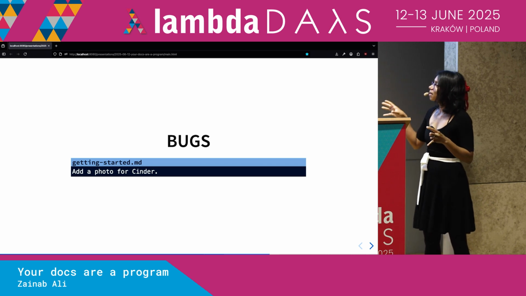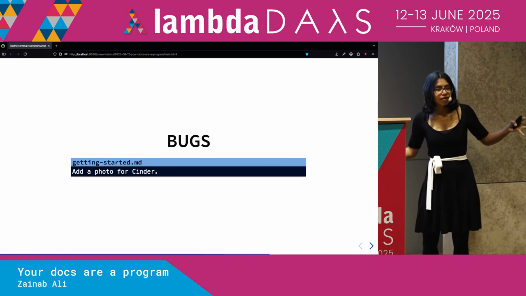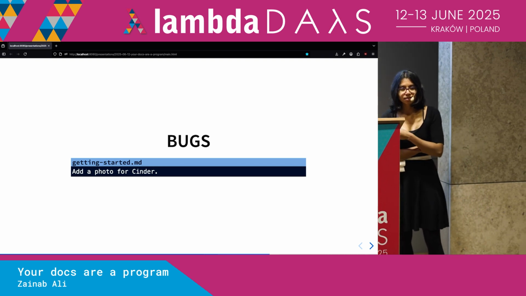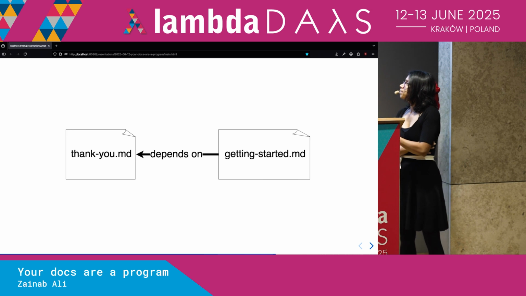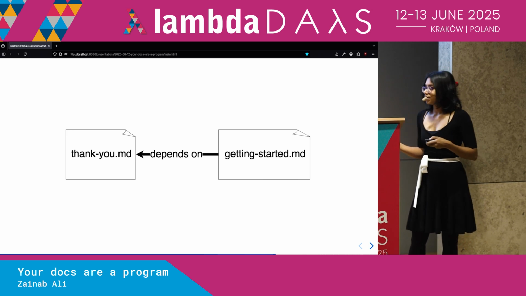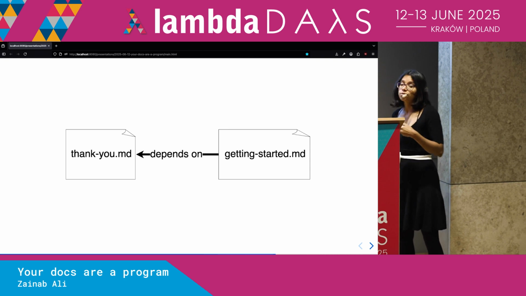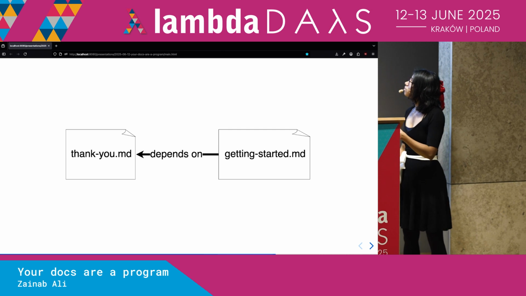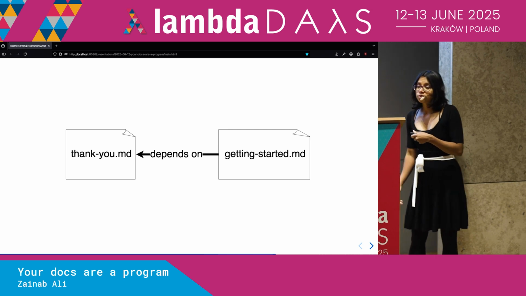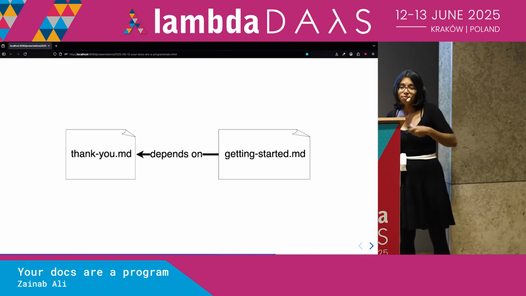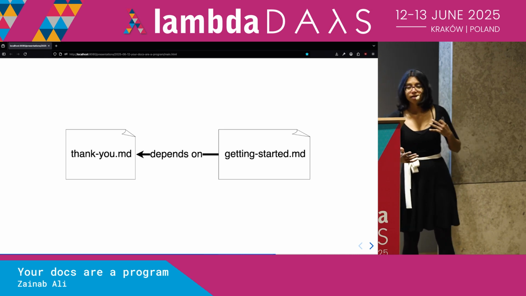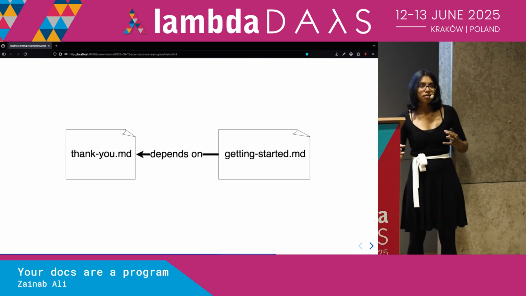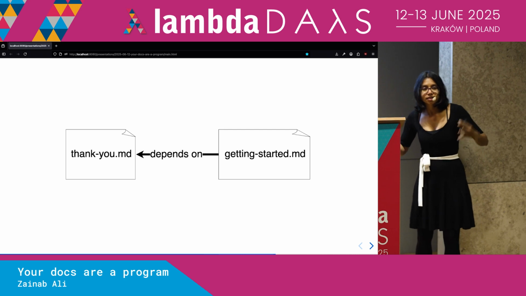Now, let's take a step back and let's think, okay, well, if this was actually a programming language, right, and if we were writing a program, how would we solve this? Maybe one way of thinking about it might be that we would have this thank you file, and that would have a list of all of our cats, our allowed cats. And every time we had another file, that would maybe depend on our thank you source code, right? And it would query that list of cats for validation, right? So that's how we might solve this if we were writing actual code, right?